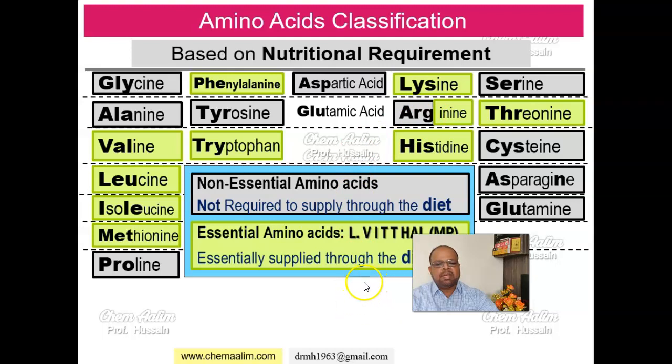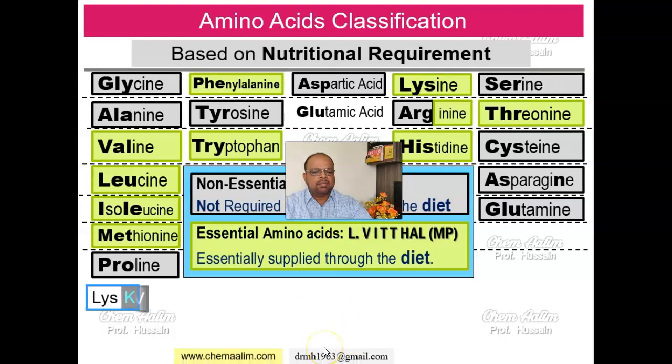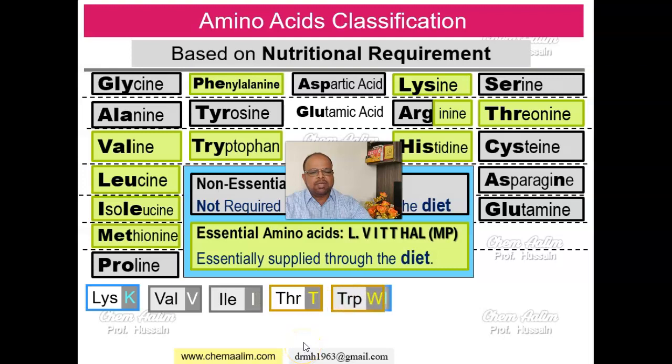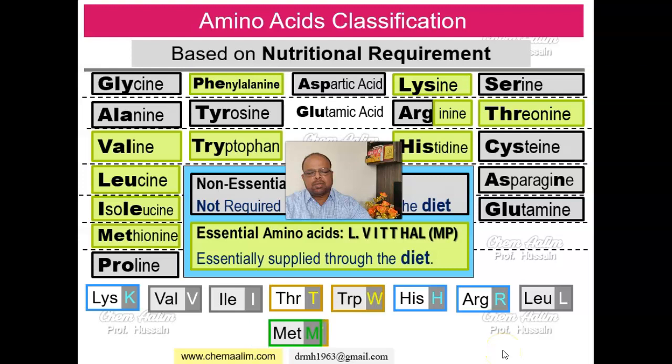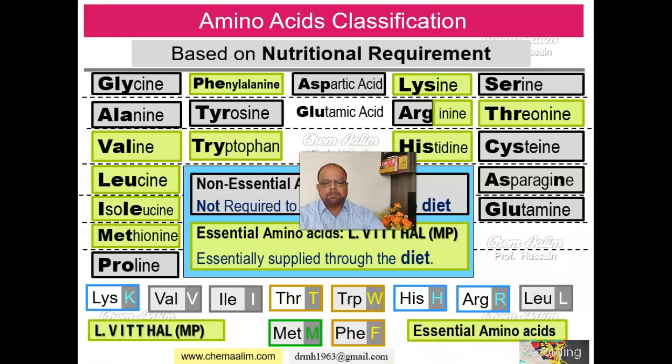To remember the names of these essential amino acids, there is a technique, that is L-Vitol MP. So L-Vitol MP stands for lysine, valine, isoleucine, threonine, tryptophan, histidine, arginine, leucine, methionine and phenylalanine.